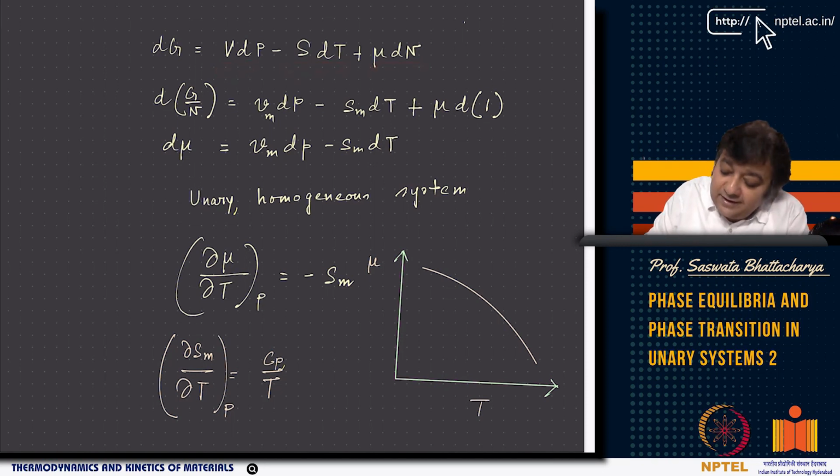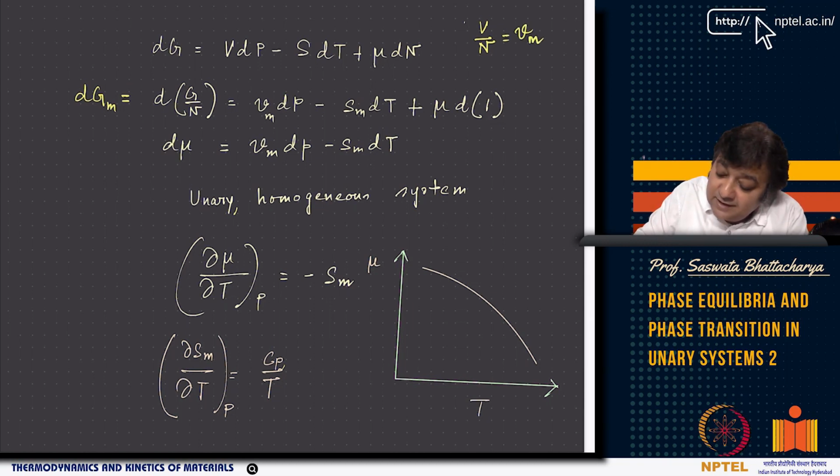Now since I have a single component, I can write dG by N, which is nothing but dGm. So dGm equals dG by N. If I do dG by N, the volume becomes divided by N, so V by N is equal to Vm.